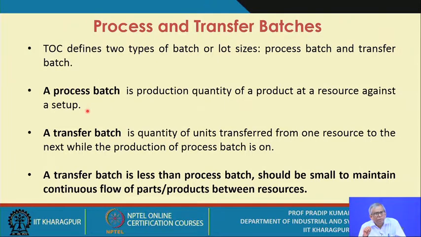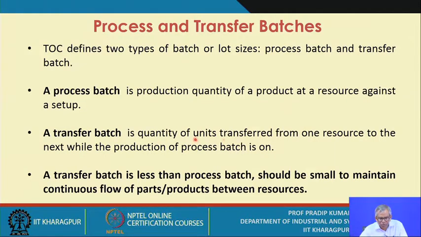And if you can reduce the transfer batch size, obviously the continuity or the flow will be more smooth, between the workstations, between the stages, or between the processors. So this is the basic idea behind splitting the process batch into several transfer batches.